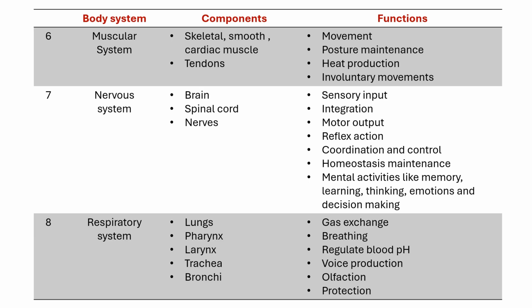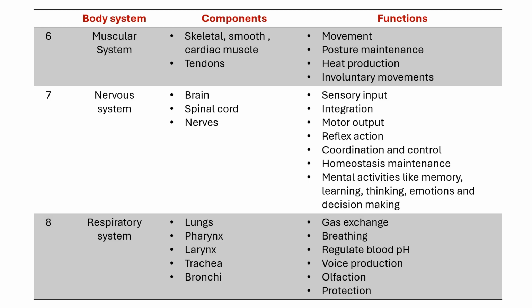Next is voice production. When we exhale or breathe out, air from our lungs moves up through the trachea, then passes through the larynx, which we call the voice box. Inside the larynx, there are two thin vocal cords. When air passes through these vocal cords, they vibrate and produce sound. This sound is then shaped by our mouth, tongue and lips to make meaningful words.